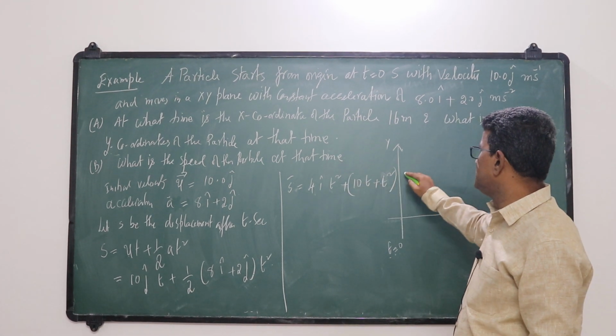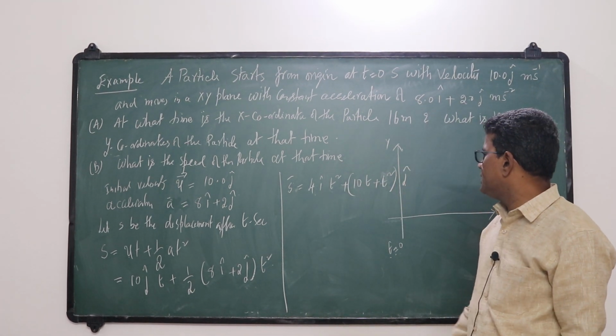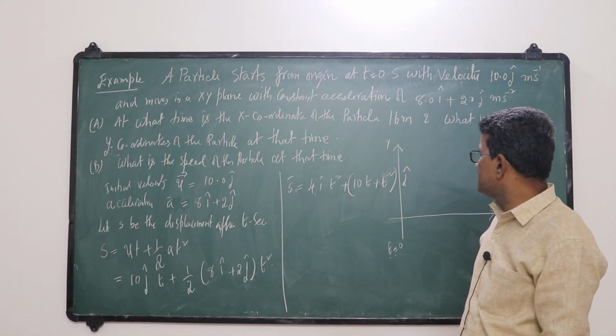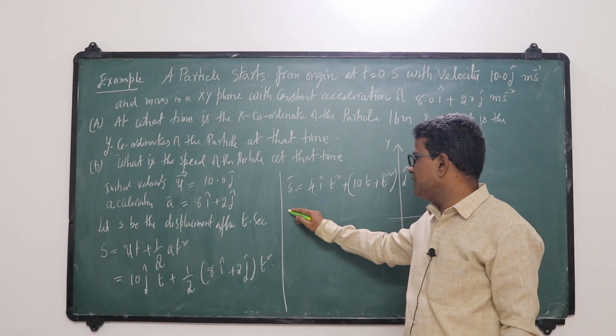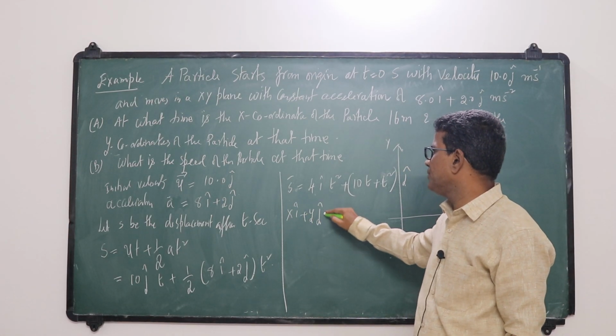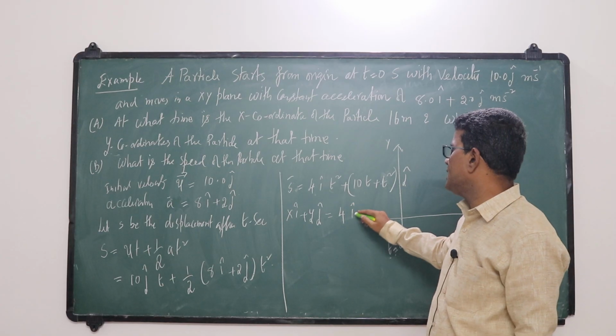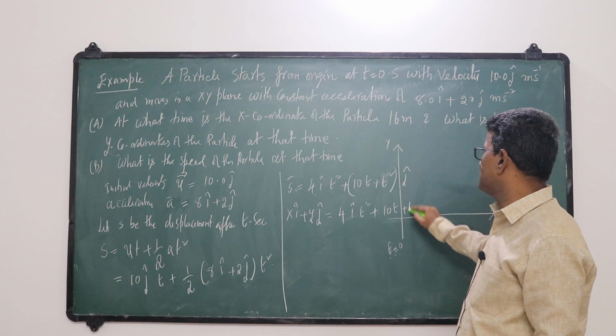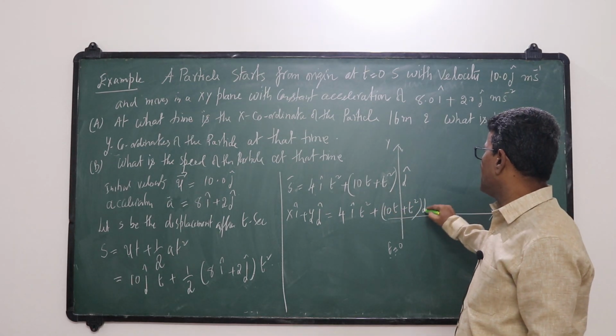So this is the displacement vector. We can write it as x i cap plus y j cap is equal to 4 t square i cap plus 10 t plus t square j cap.